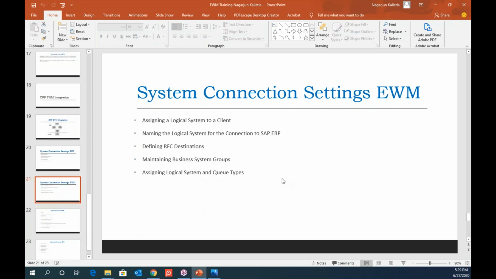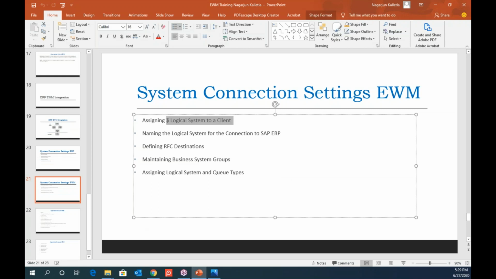And on the EWM side, we also have to do the connections; similar connections you have to replicate. They will set up the logical system. Logical system is assigned to the client and RFC destination. And we also have an additional setup that is required, that is business system groups. This I will explain clearly when we do it. And a logical system and queue types.